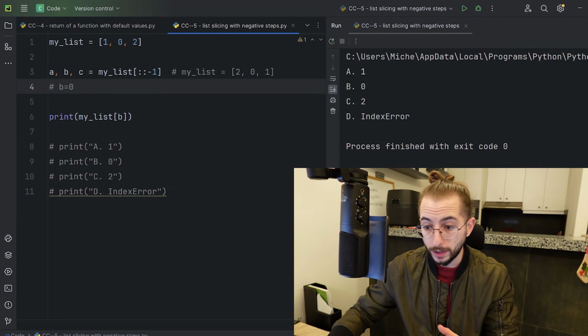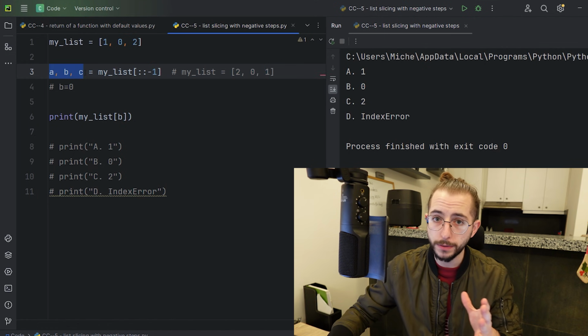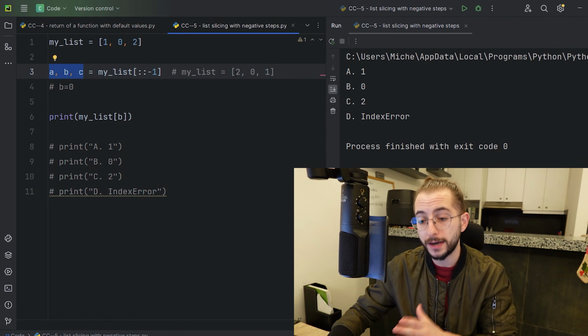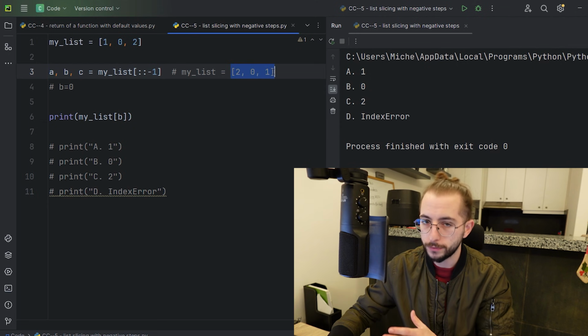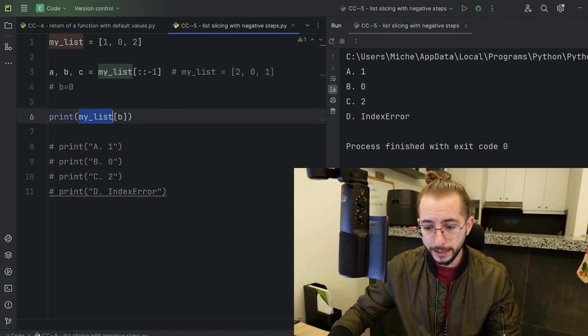And keep in mind, whenever you're doing this unpacking, you need to make sure that the number of variables on the left side or behind the equal sign is equal to the number of items inside of your iterator, or in this case, your list. So once we have B equals as 0, we have my list at position B.